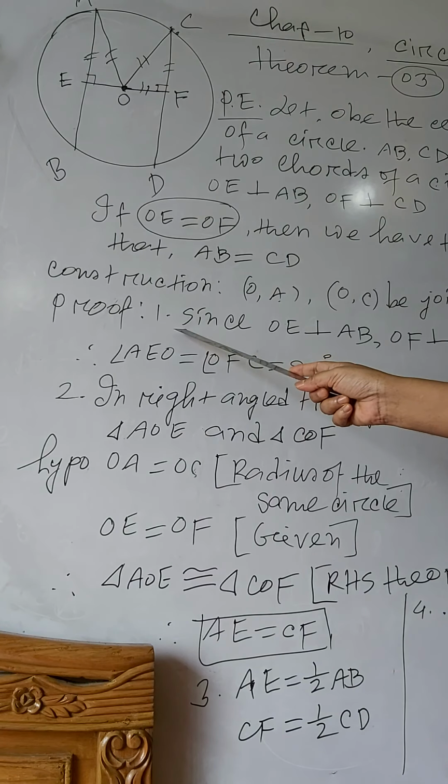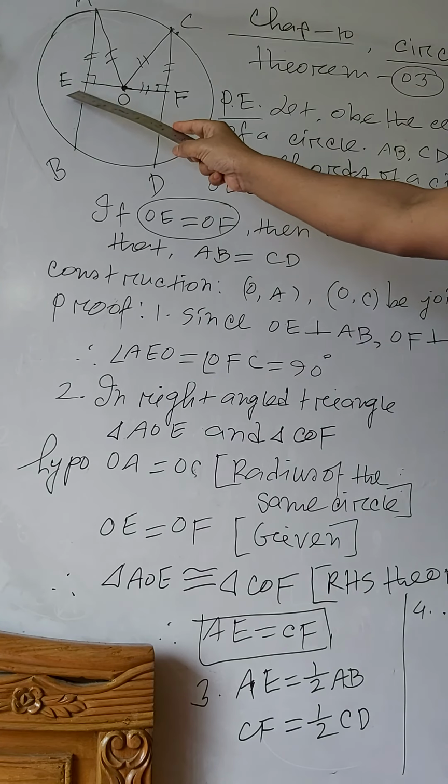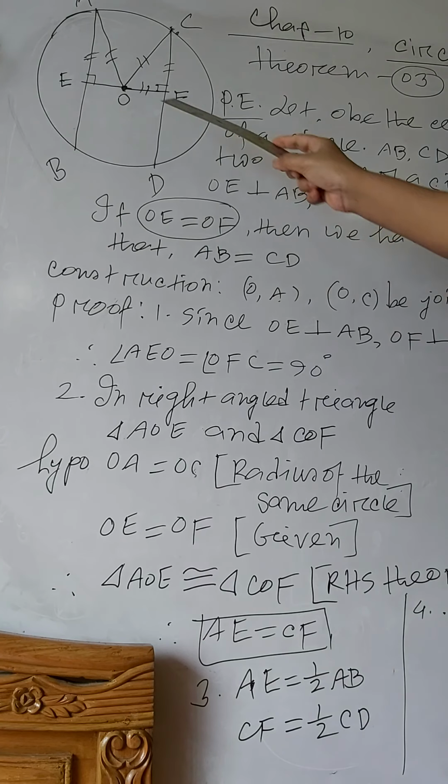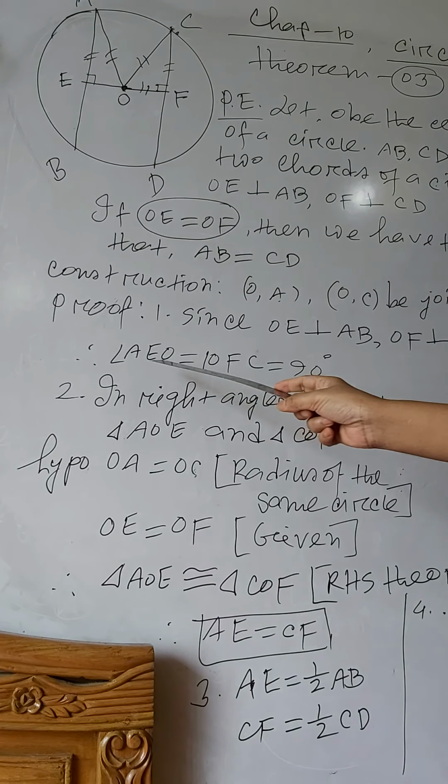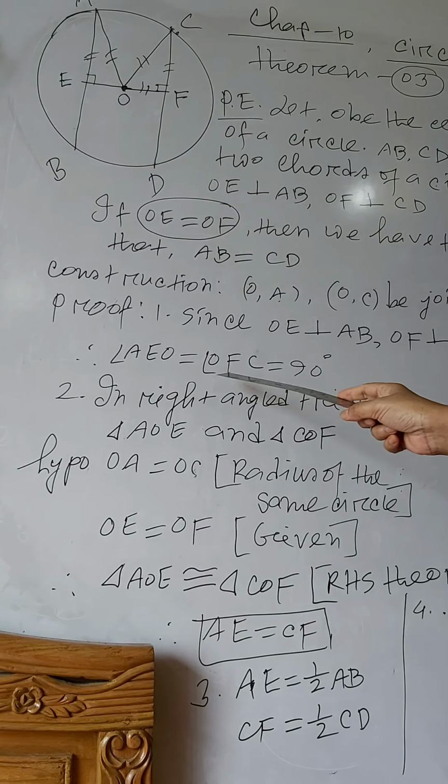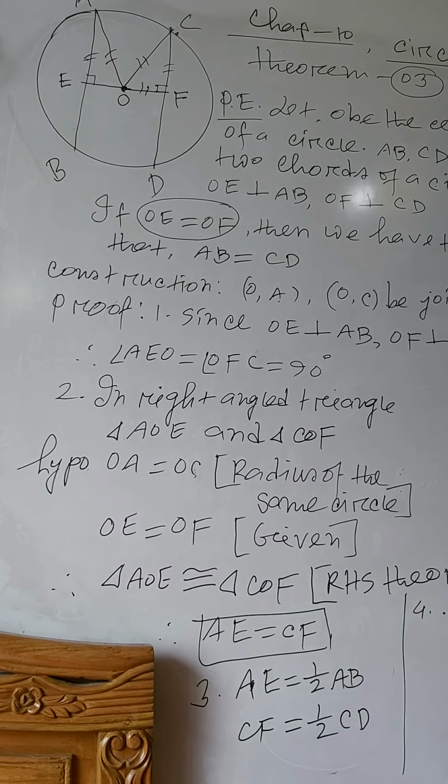Now proof. Since OE is perpendicular to AB and OF is perpendicular to CD, therefore angle AEO equal to angle OFC equal to 90 degrees.